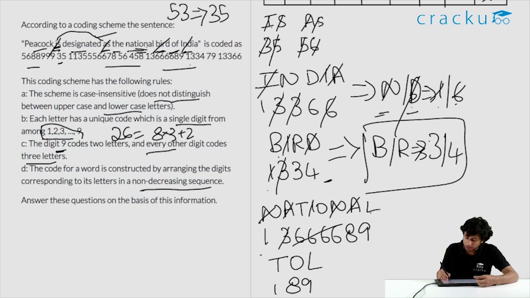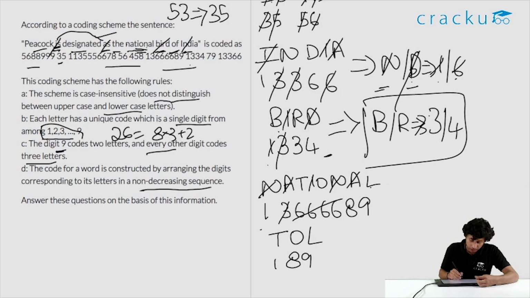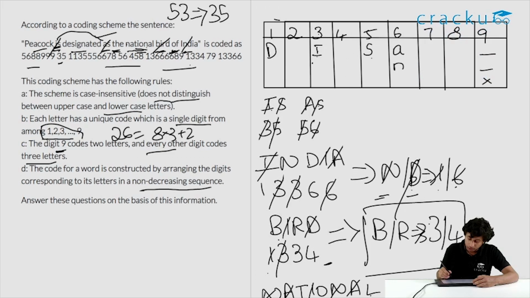We do not know any of the three. So where can we find T or O or L? If we look in the sentence, then we have 'the' there, 'of' is there. 'Of' is a smaller one. So it is better we target 'of'. 'Of' stands for 79. So what is common in these two? Only 9 is common. So naturally O has got to be 9. O is 9 and F is 7. I'll write down O is 9 and F is 7.